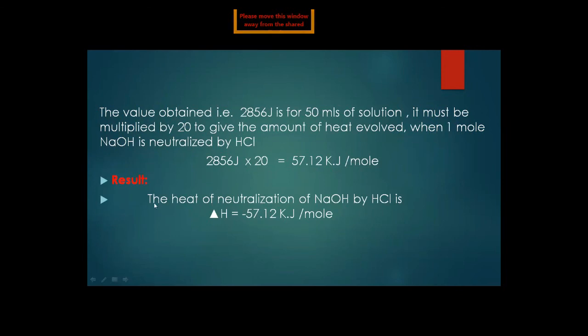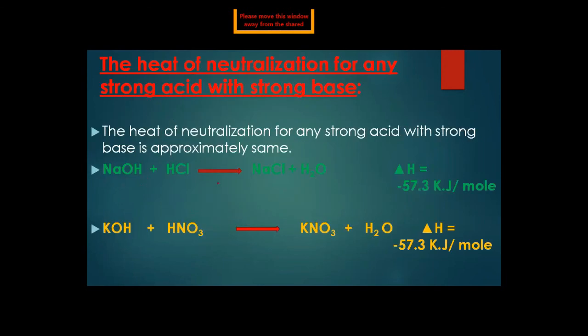So the result: the heat of neutralization of NaOH by HCl, delta H, is equal to minus 57.12 kilojoules per mole. Next, the heat of neutralization for any strong acid with a strong base is approximately the same. That is, the amount of heat released during neutralization of a strong acid and a strong base is approximately the same.